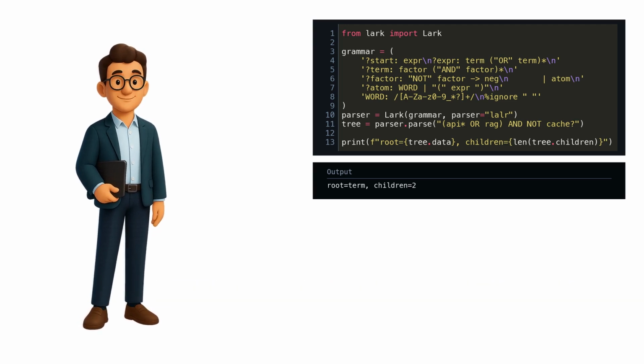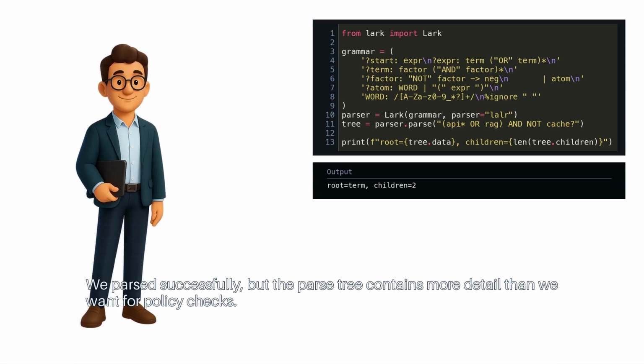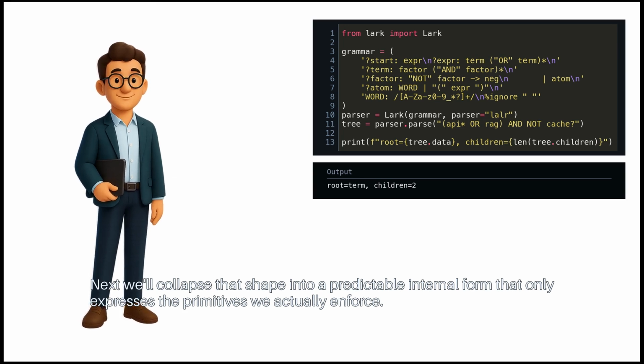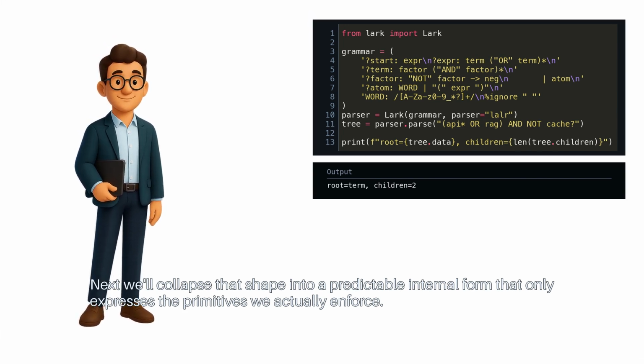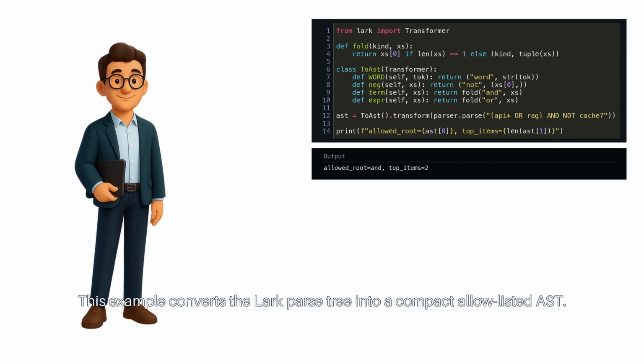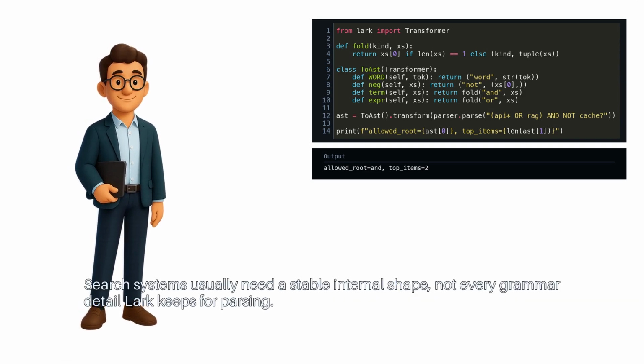We parse successfully, but the parse tree contains more detail than we want for policy checks. Next, we'll collapse that shape into a predictable internal form that only expresses the primitives we actually enforce. This example converts the Lark parse tree into a compact allow-listed AST. Search systems usually need a stable internal shape.